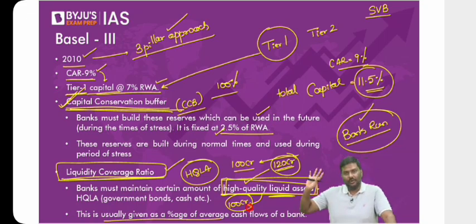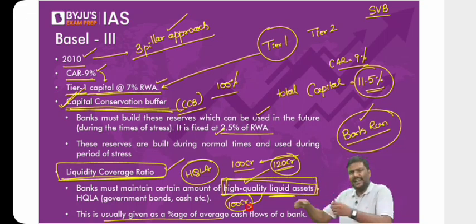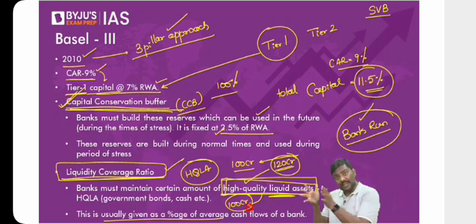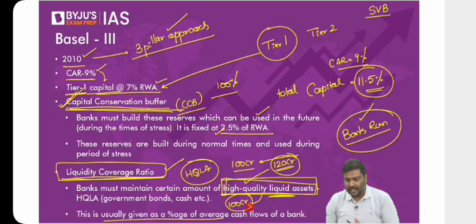Is the logic okay with all of you? Let me know. I'm not talking about the cash that is there with the banks, which they use to conduct day-to-day transactions. But apart from that, the bank should also maintain at least 100% of the next 30 days outflow of money from the bank in the form of high quality liquid assets.